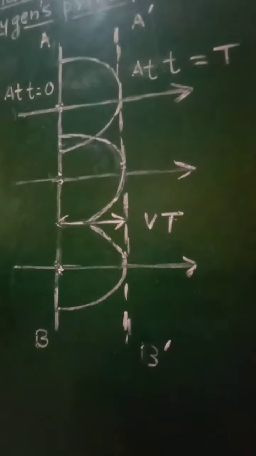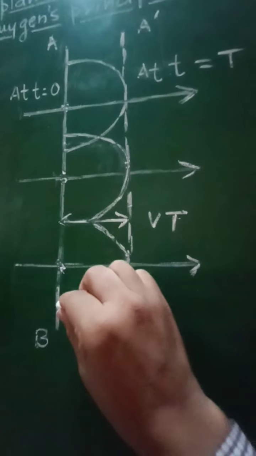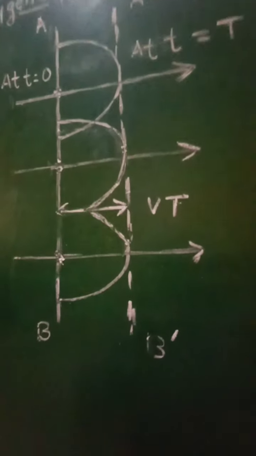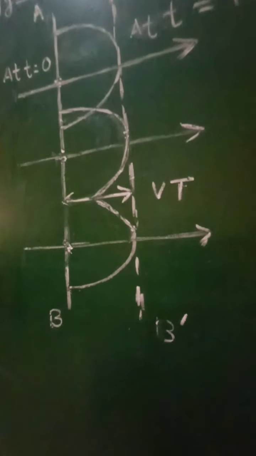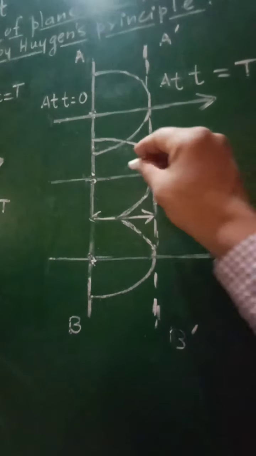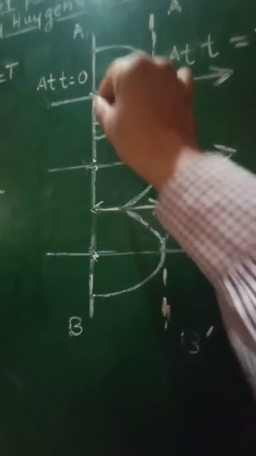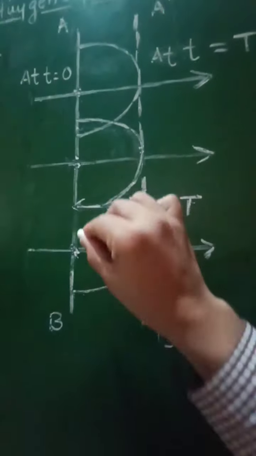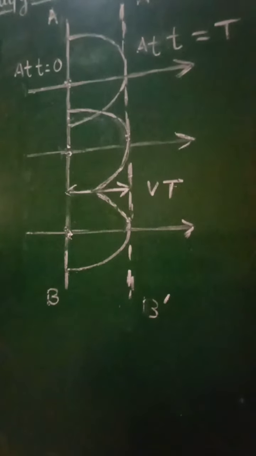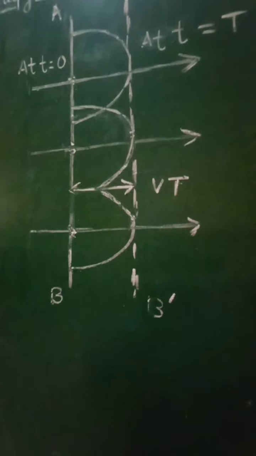According to Huygens principle, again every point on this wavefront AB will act as a secondary source of light, and hence it will emit secondary waves in the forward direction. That's why we have considered some points here. Only 3 points are selected here, and every point is acting as a secondary source of light.